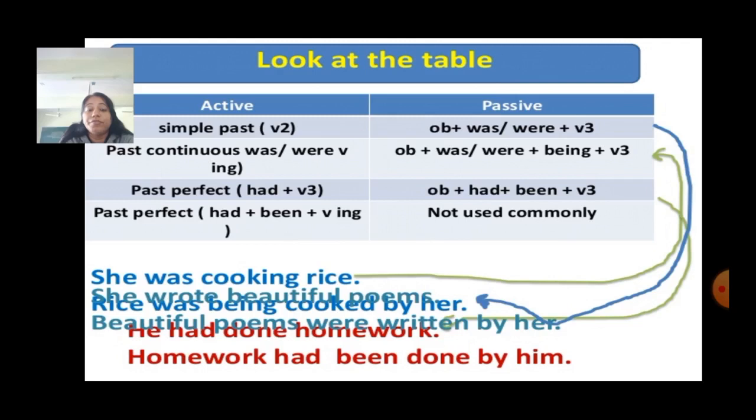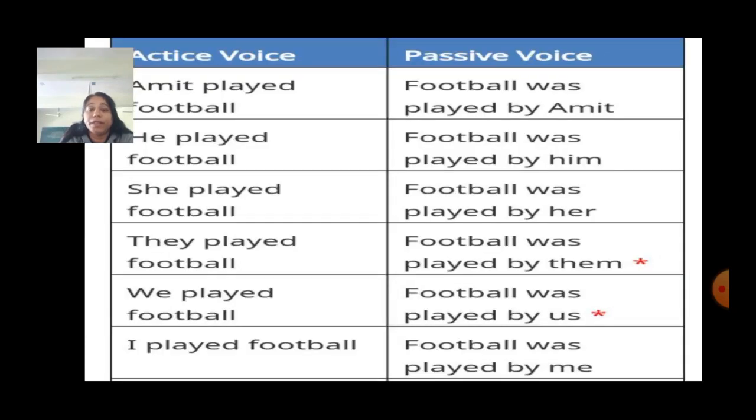She wrote beautiful poems. Beautiful poems were written by her. He had done homework. Homework had been done by him. Now let's see a few examples of simple past tense. Amit played football. Football was played by Amit. He played football. Football was played by him.